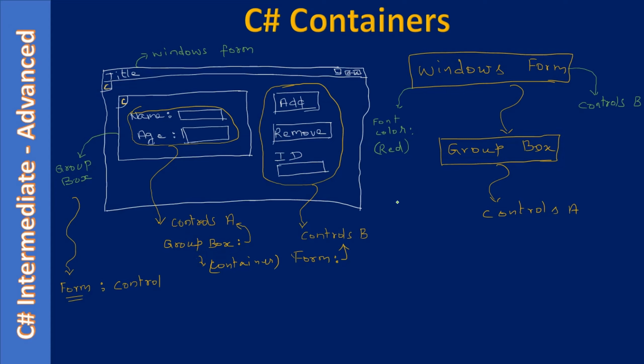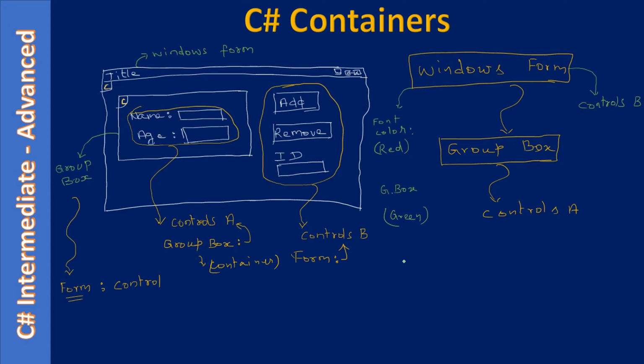That means name, age, and these two will also hold the red color. Alright, now let's say the GroupBox we are setting a color green. So now what happens, the green color is not applied to add, remove, ID and text box, but it will be applied to name, age and these two text box. Why? Because these controls are contained inside a container GroupBox. So if we set green color to GroupBox, then the green color will be applied to all these four controls.